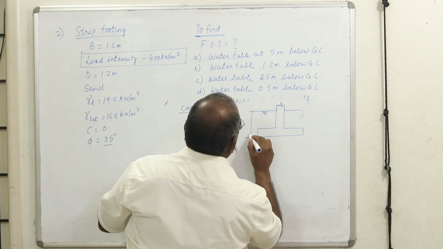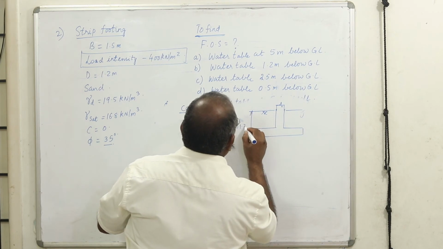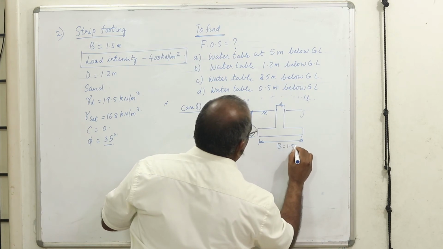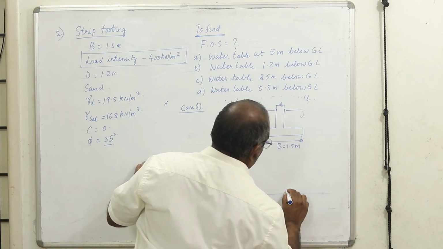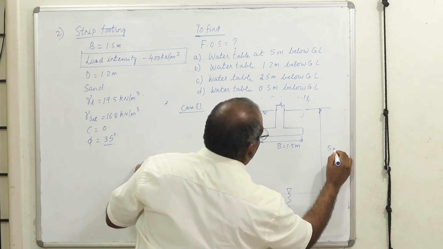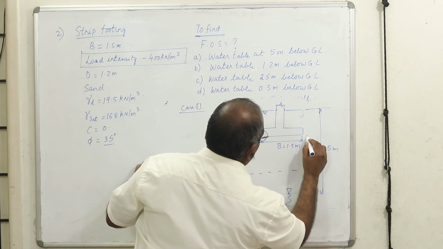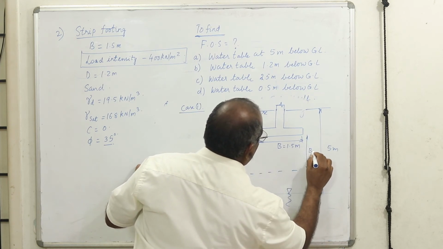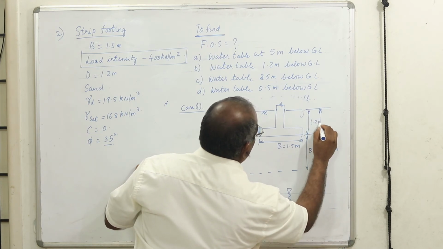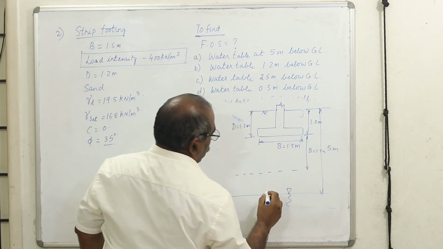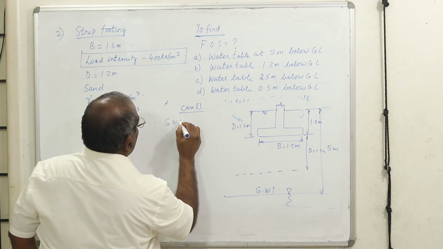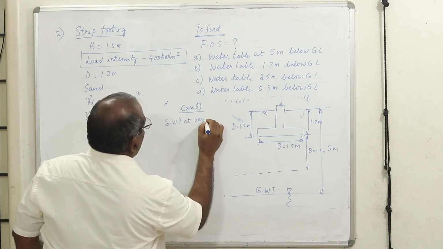This is 1.2 meters, this is 1.5 meters. The water table is at a very great depth, this is 5 meters. Therefore, the influence will be only up to a depth equal to B, 1.5 meter, so 1.2 plus 1.5 is 2.7. Therefore, the groundwater table is not having any influence at very great depth.